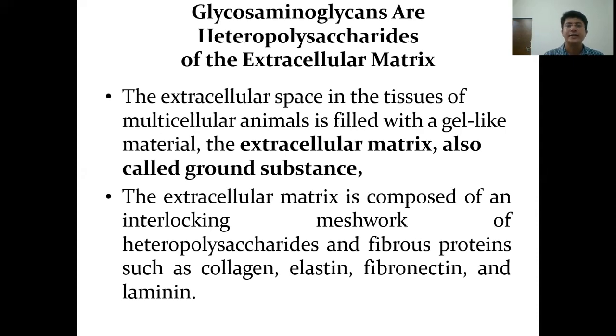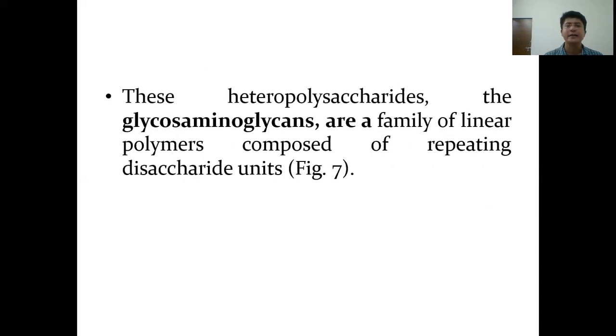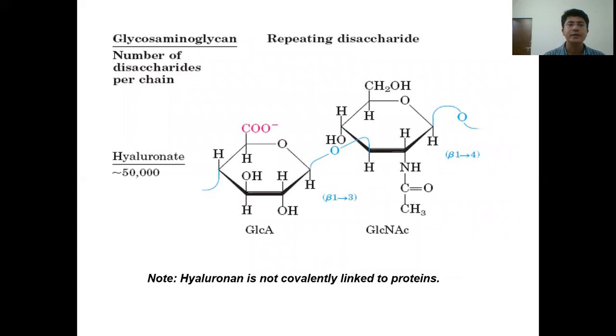Glycosaminoglycans are heteropolysaccharides which are found in the extracellular matrix, which is a gel-like fluid that is found between the animal tissues, and is often referred to as ground substance. The extracellular matrix is composed of an interlocking meshwork of heteropolysaccharides and fibrous proteins such as collagen, elastin, fibronectin, and laminin. These heteropolysaccharides, the glycosaminoglycans, are a family of linear polymers composed of repeating disaccharide units. So here some examples of glycosaminoglycans are shown.